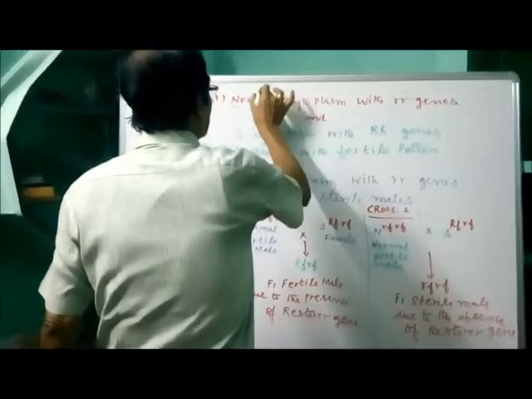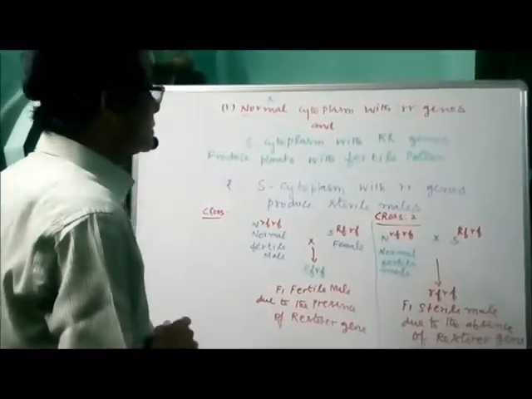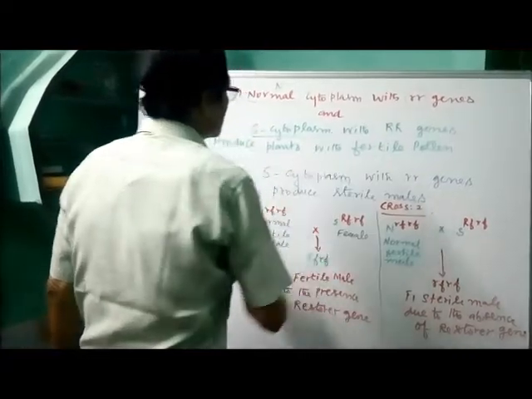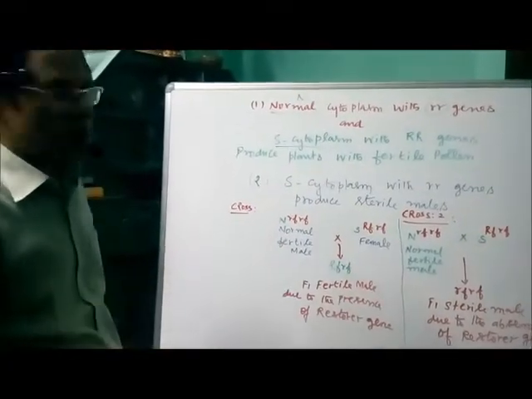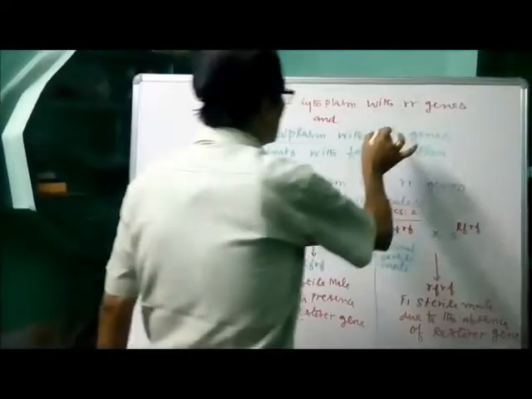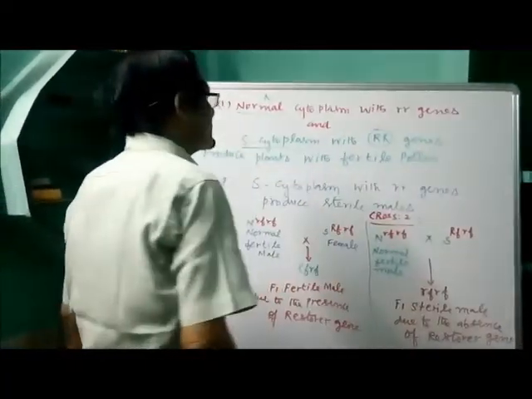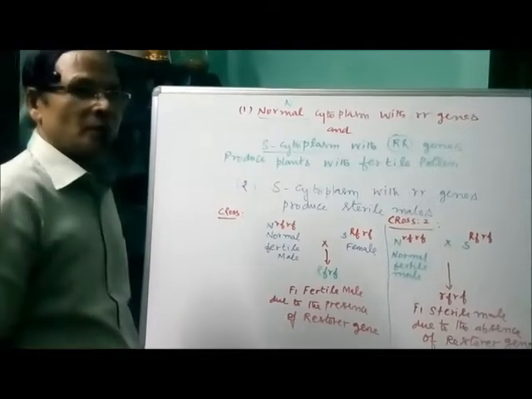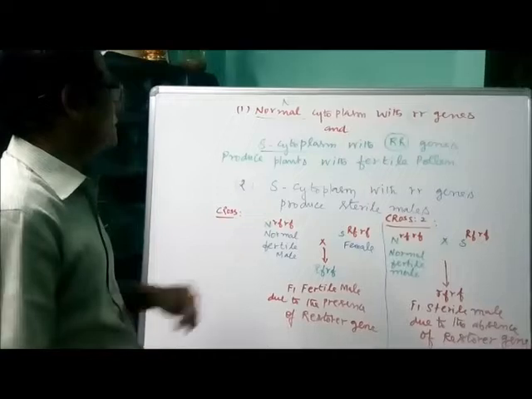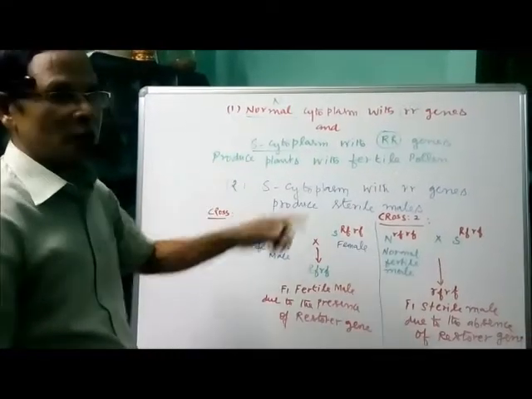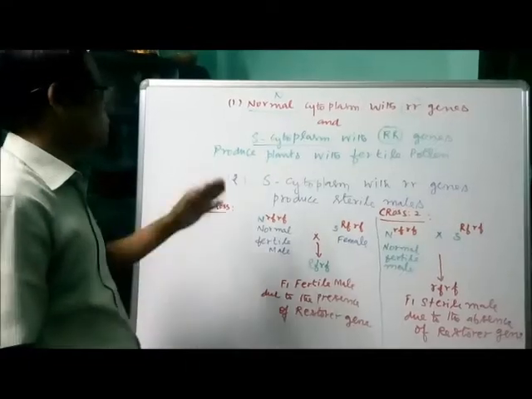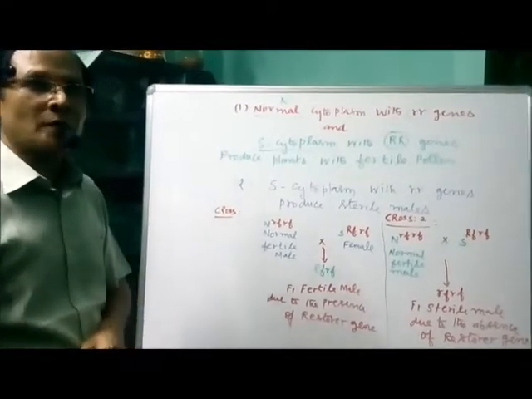This is normal cytoplasm with rr genes, and the plants with S cytoplasm, that is aberrant cytoplasm or sterility cytoplasm, with the dominant R genes. And these two have the ability of producing plants with fertile pollens. That is normal cytoplasm with the recessive genes or S cytoplasm with the dominant genes produce plants with fertile pollen.